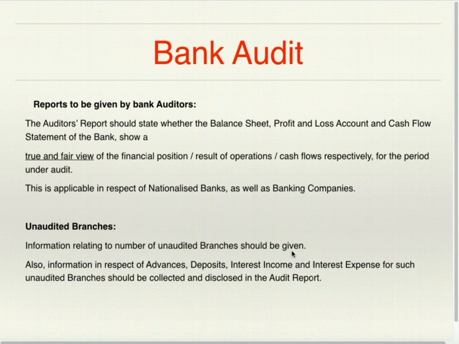Unaudited branches. Information relating to number of unaudited branches should be given. So auditor should mention in his audit report how many branches are unaudited. Also information in respect of advances, deposits, interest income, interest expense for such unaudited branches should be collected and disclosed in the audit report. So along with number of unaudited branches, the auditor is supposed to disclose advances, deposits, interest income, interest expenses for each and every unaudited branch in his audit report.